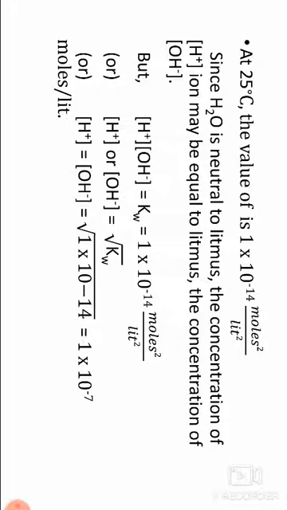Since water is neutral to litmus, the concentration of H plus ion is equal to the concentration of OH minus ion. But H plus concentration times OH minus concentration equals Kw, which equals 1 into 10 to the power of minus 14 moles square per liter square.